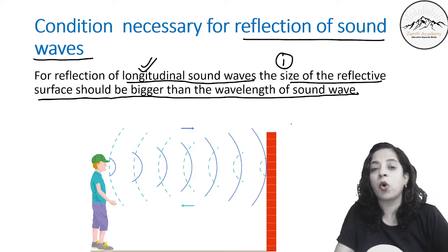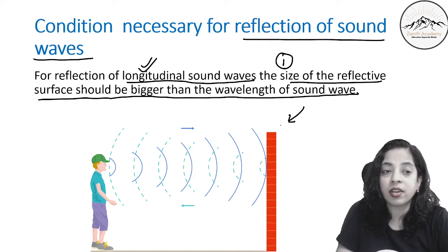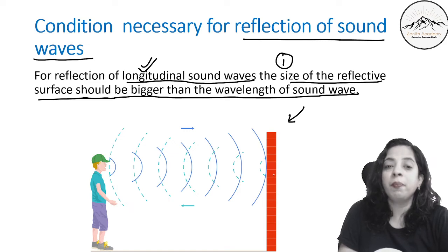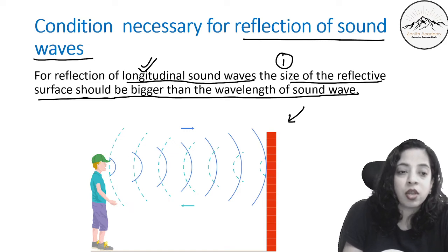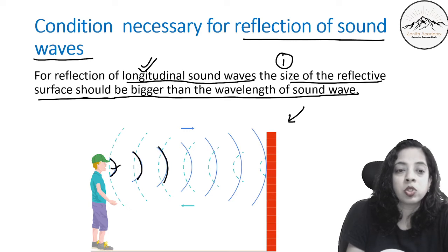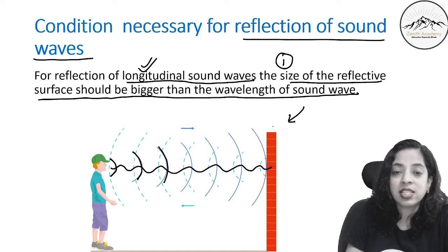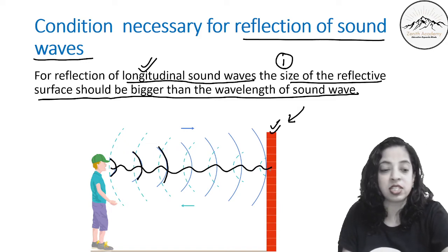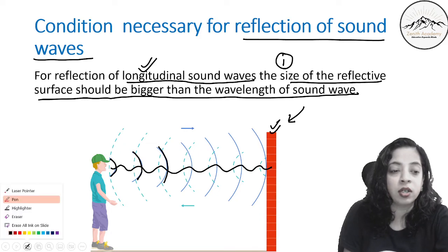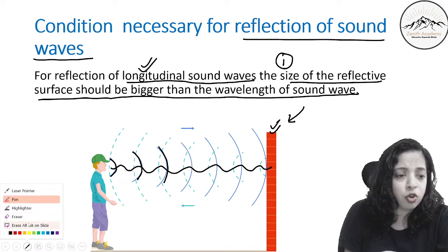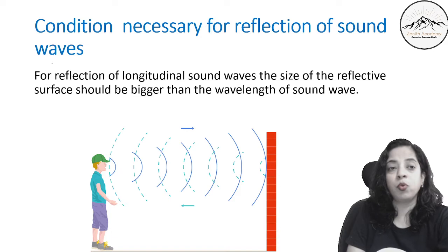This is most important. So if he is speaking, this is the full wave form, so some wavelength is traveling like this. So this size has to be bigger than the wavelength of the sound wave. This is the most important condition necessary for reflection.